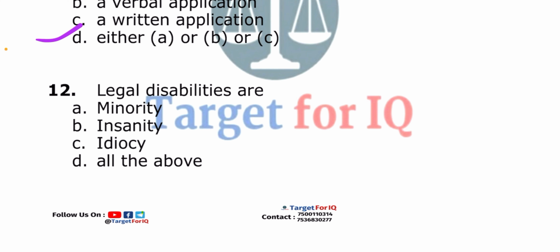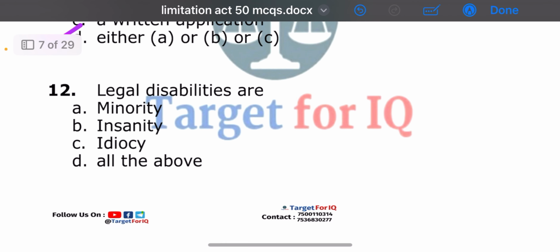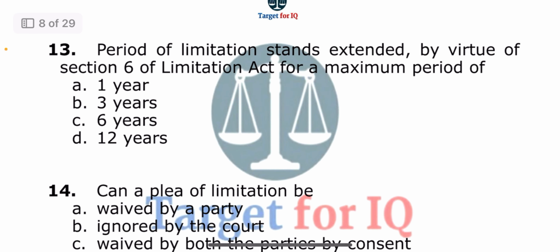Next question. Legal disabilities are. The options are A. Minority, B. Insanity, C. Idiocy, or D. All of the above. The correct answer is option D. All of the above. Next question. Period of limitation stands extended by virtue of Section 6 of the Limitation Act for a maximum period of. The options are A. 1 year, B. 3 years, C. 6 years, D. 12 years. The correct answer is option B. 3 years.